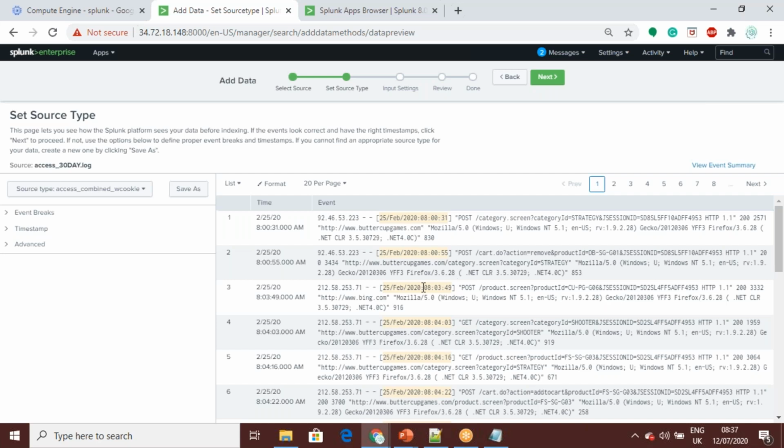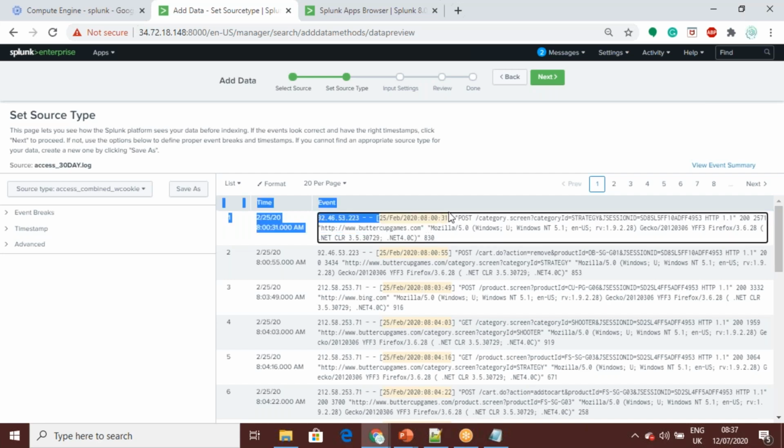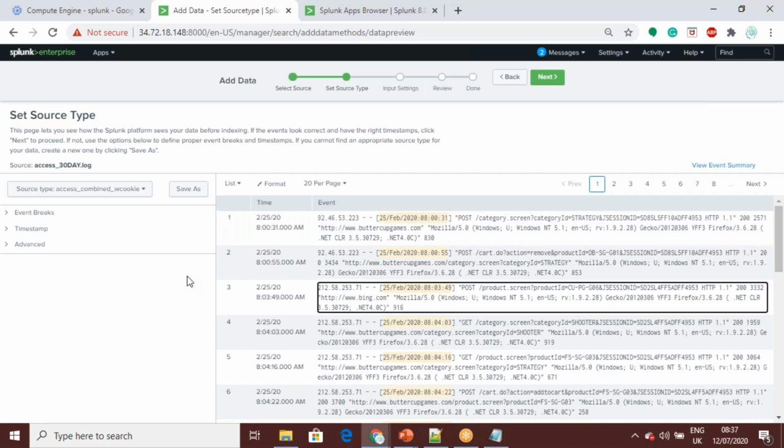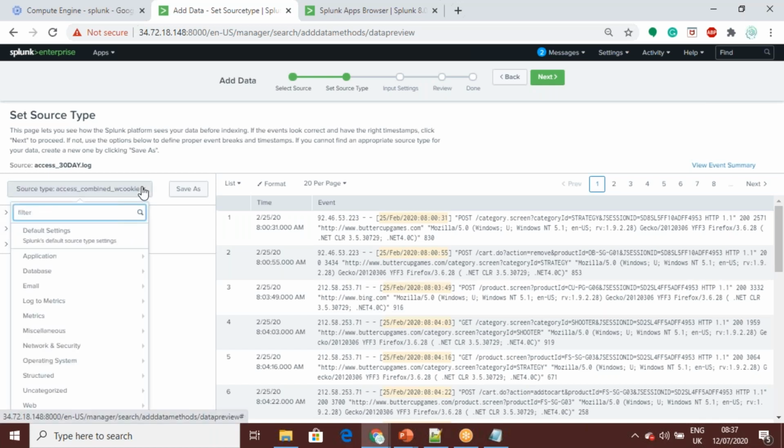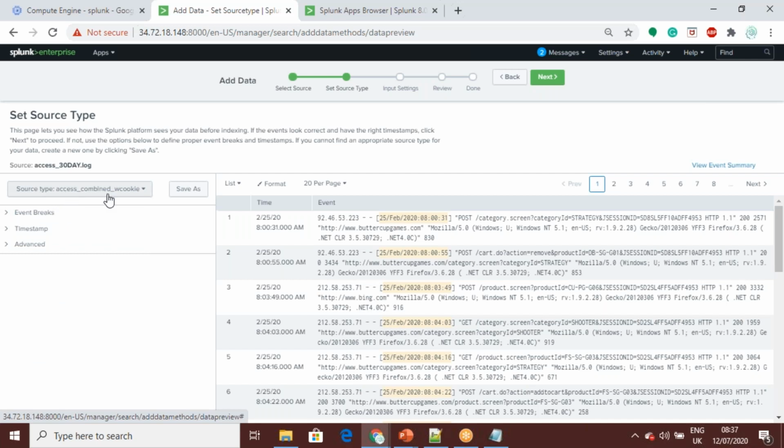It is filtered based on some particular date, and it's automatically taking one kind of source type, access combined, because this data contains access information. So this Splunk is intelligent enough. It's automatically taking this as a source type, access combined with cookie something.